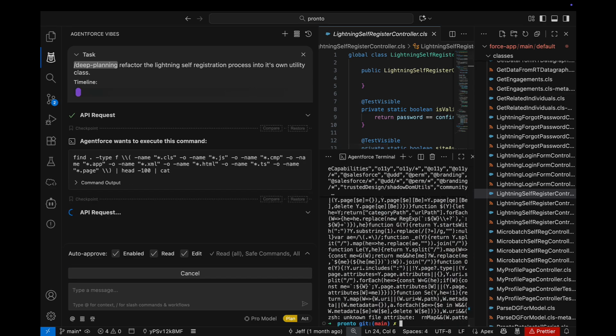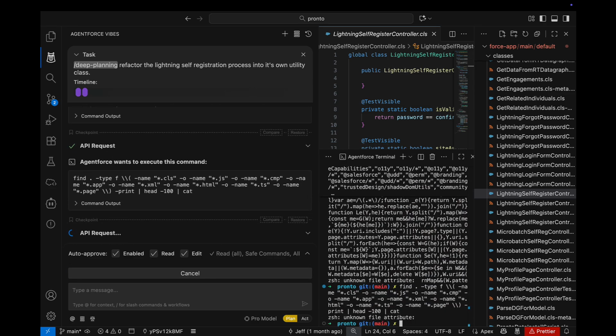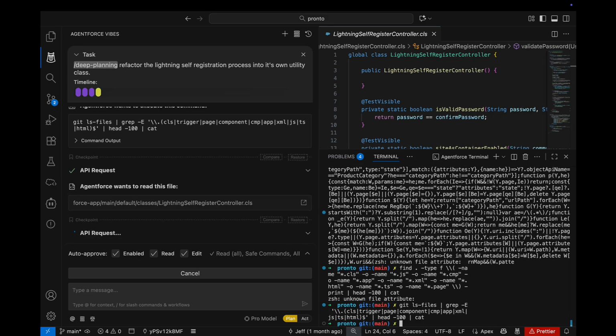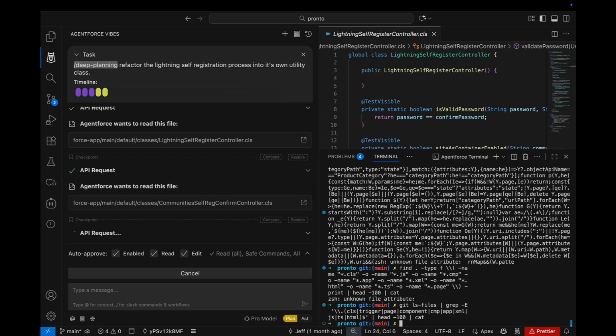Normally, this kind of task takes a bit of exploration, figuring out where the code lives, identifying dependencies, and planning out how to extract and centralize it. That's where deep planning comes in. It's just quietly exploring the structure, reading files, analyzing development patterns, and mapping out dependencies.